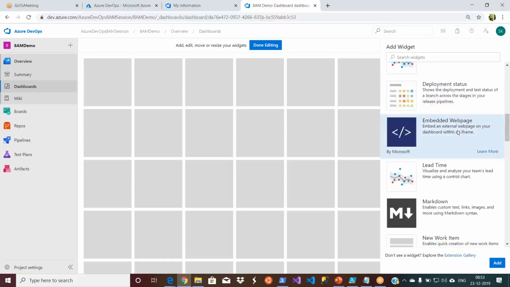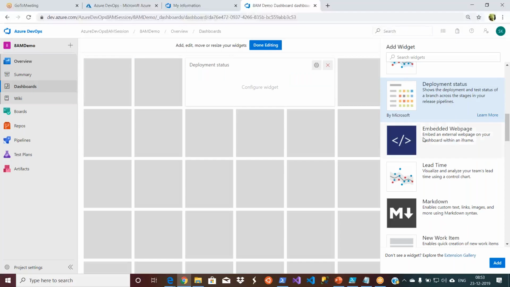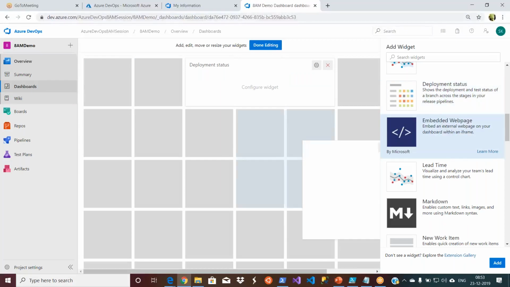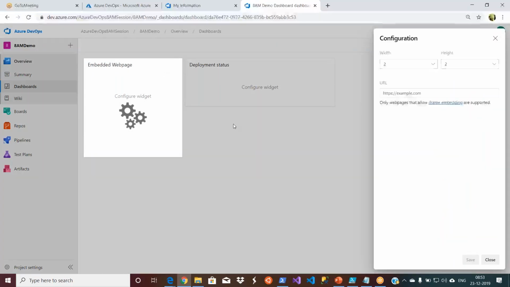Oh, okay. So you have an embedded web page as well. Probably you can use this. I have never tried it, but probably you can use it. So if you want to add it, let's go and add something actually. So every widget you have this configuration.